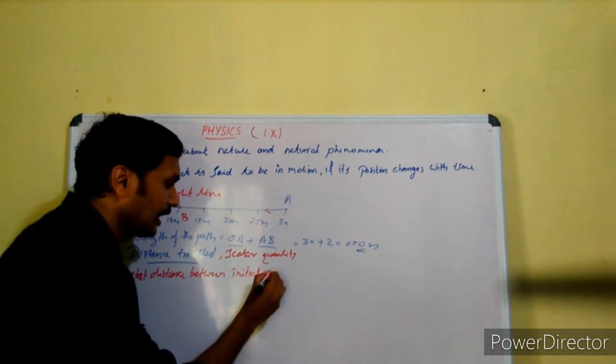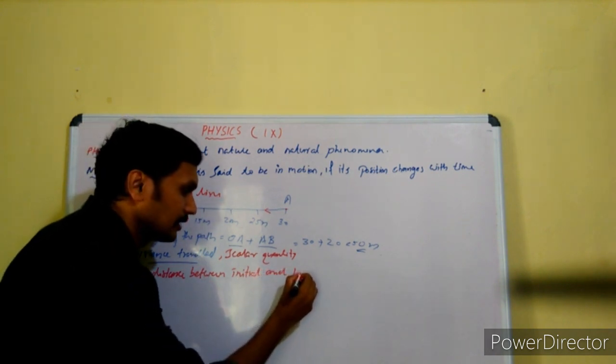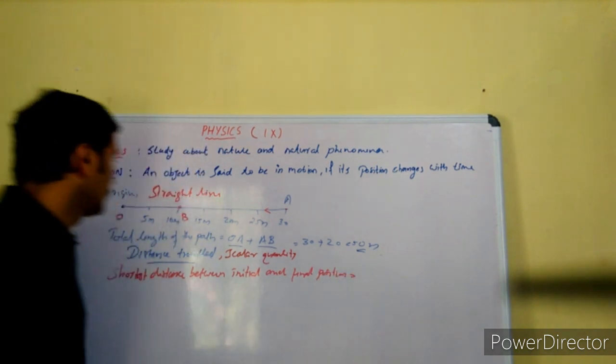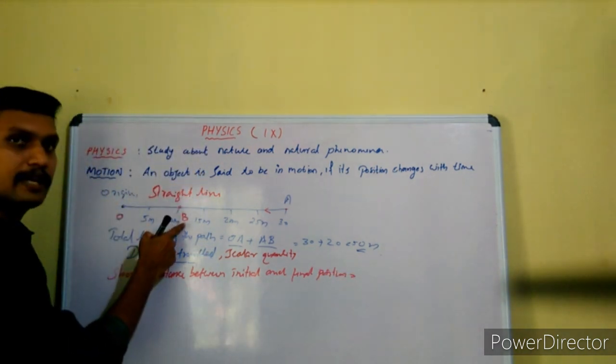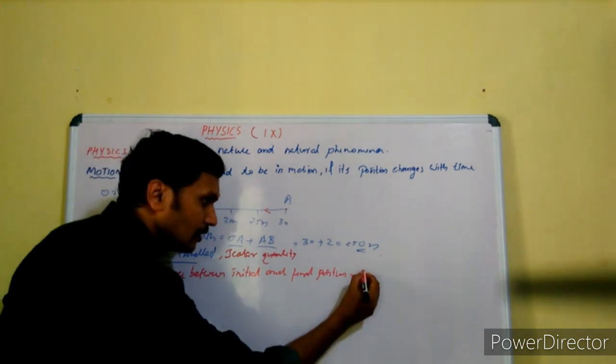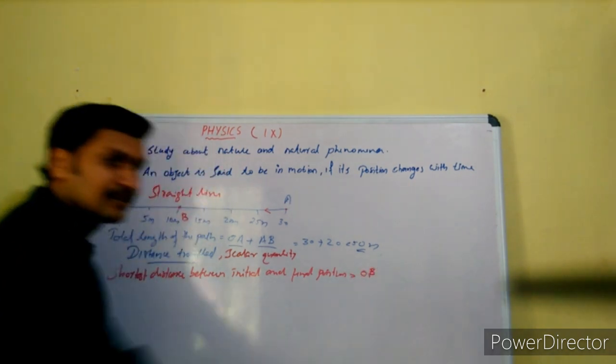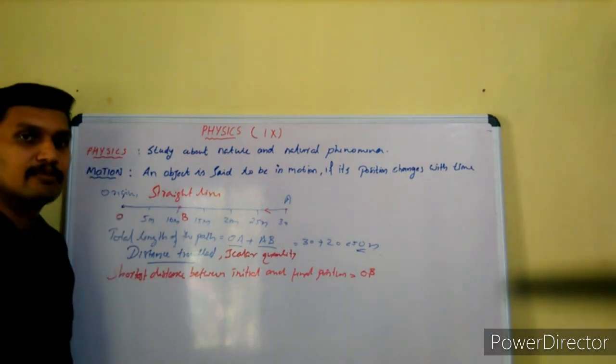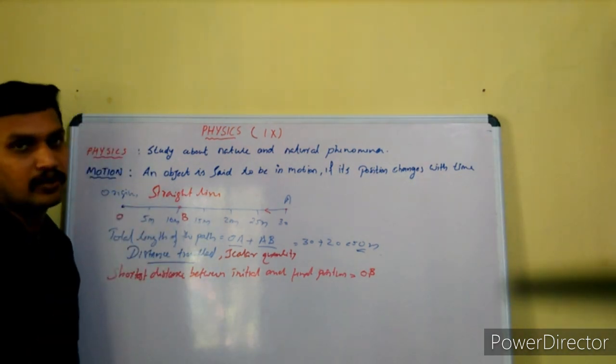In our diagram, B is the final position. OB is the shortest distance between the initial and the final position.